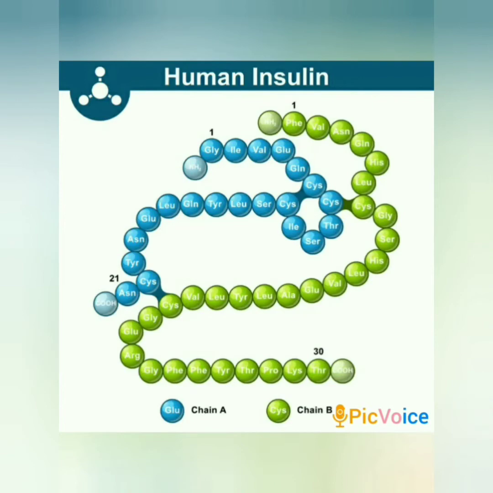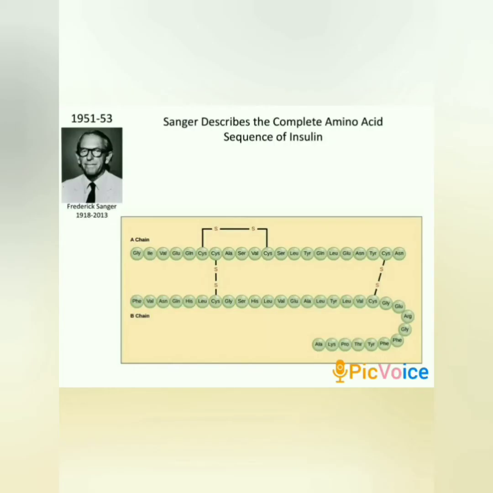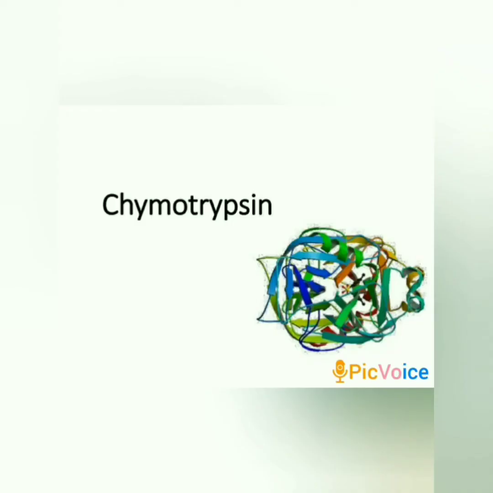Some important points to be noted. The amino acid sequence of the smallest protein known, insulin, was studied by Frederick Sanger in 1954. It consists of two chains, A and B. These chains are joined together by a disulfide bond. The A chain also has one more disulfide bond. In larger proteins, for example chymotrypsin, the amino acids in a linear chain are held together by disulfide bonds.